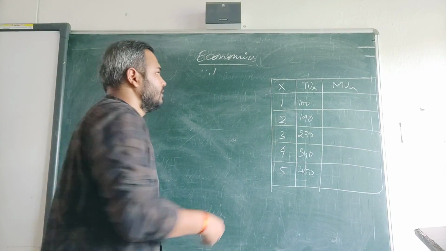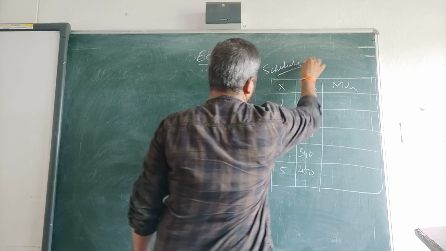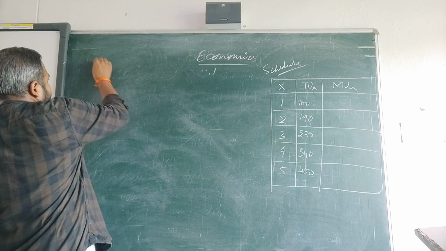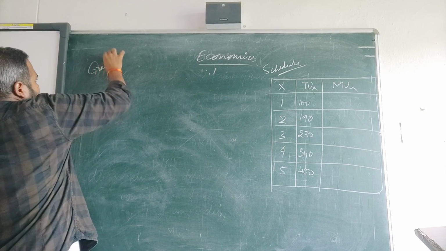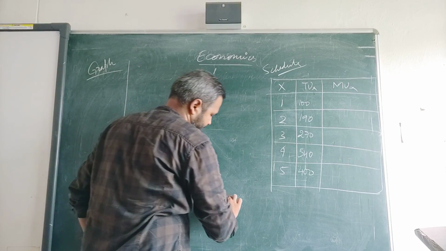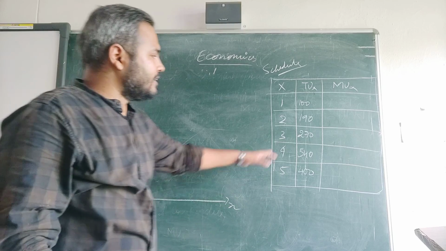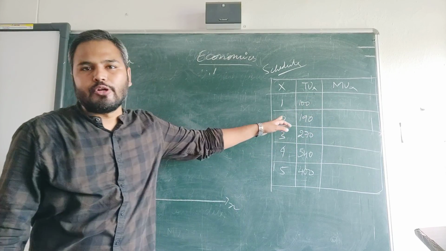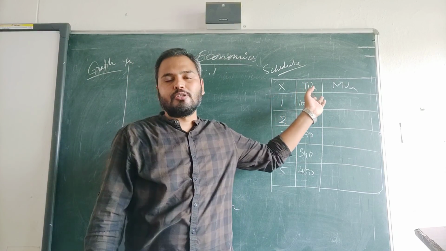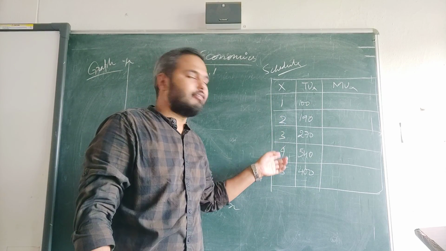So the graph, this is the schedule. You can see the schedule here: the number of units of the commodity we have consumed, that is 1, 2, 3, 4, 5.